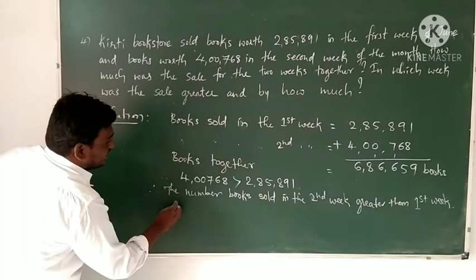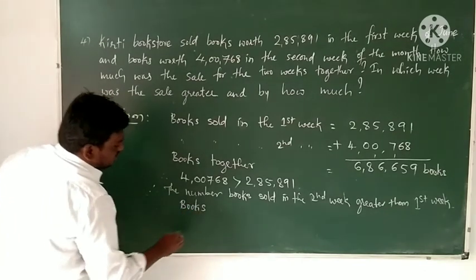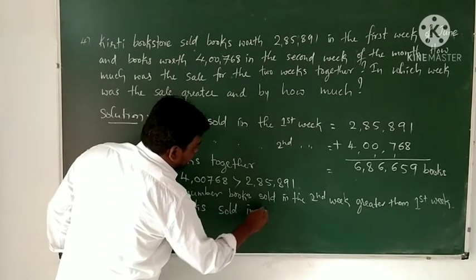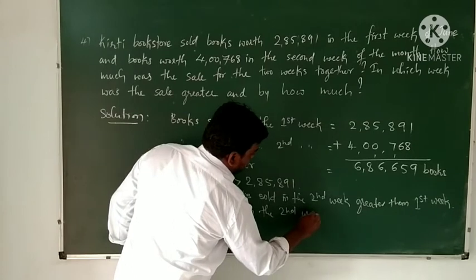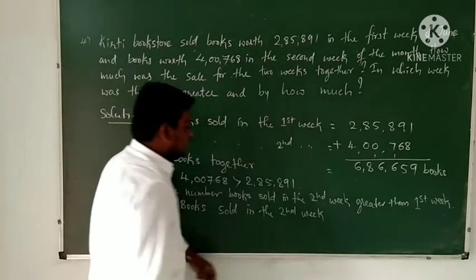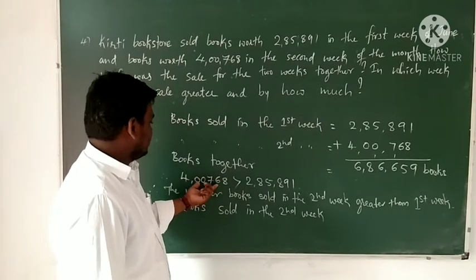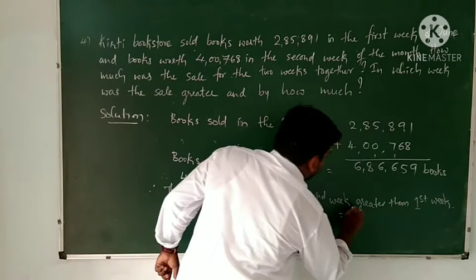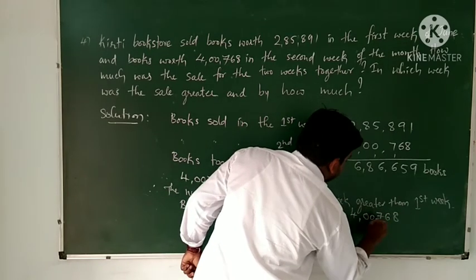Therefore here books sold in the second week. Why have we taken the second week? Because the number of books sold in the second week is more. Therefore the second week is 4,768.